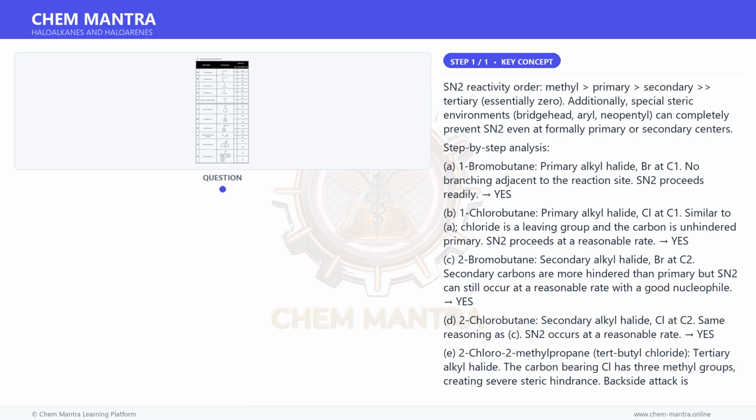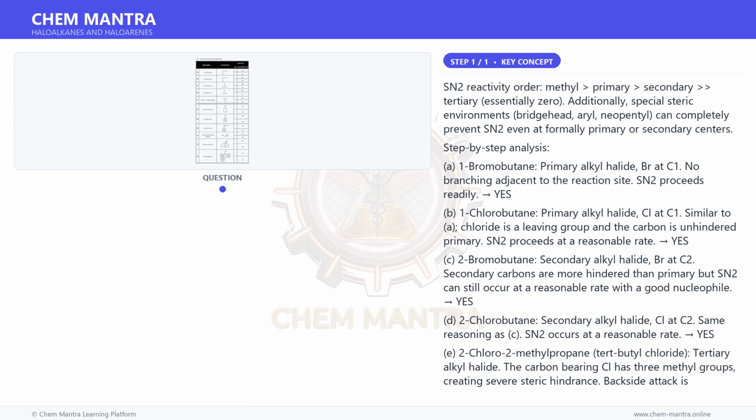The Br is at the bridgehead carbon surrounded by 3 aromatic rings. This is the most sterically congested bridgehead possible. Backside attack is completely blocked. No. Summary. Yes, SN2 at reasonable rate.